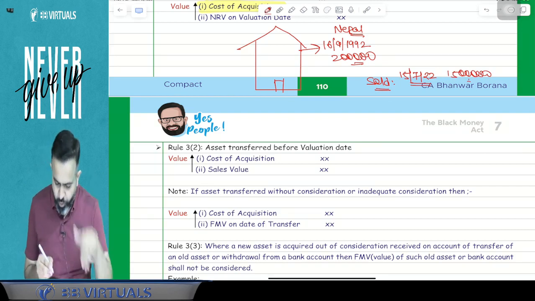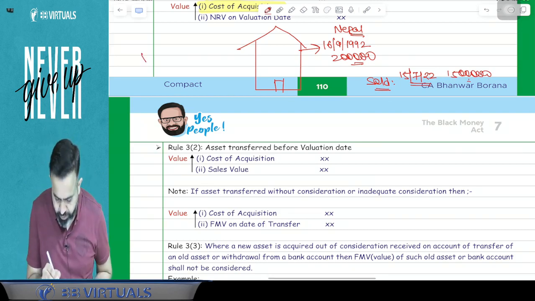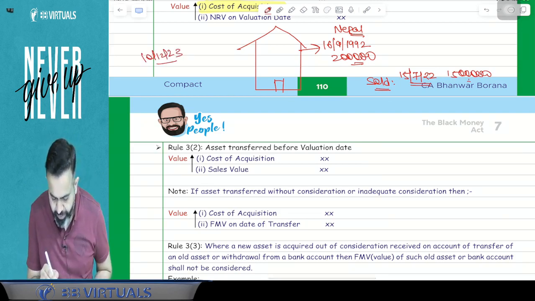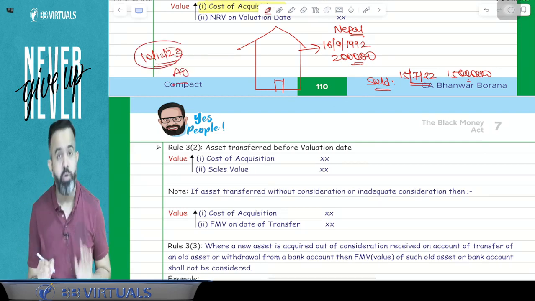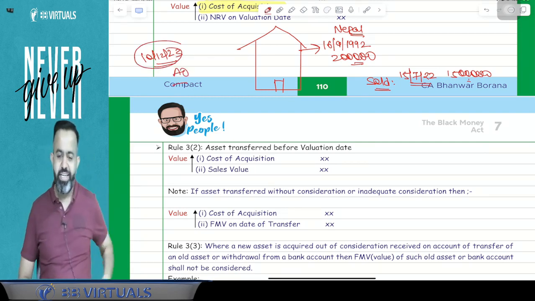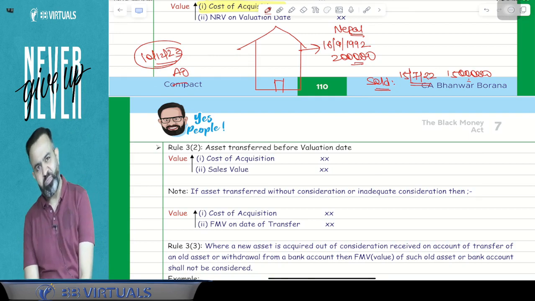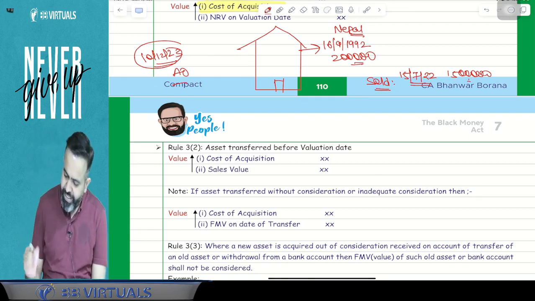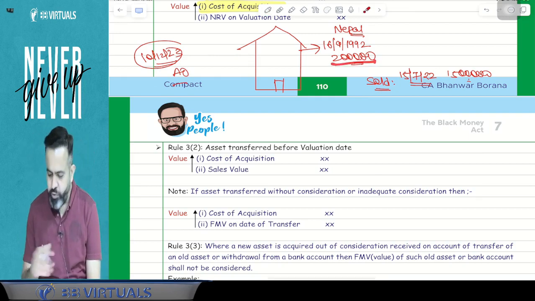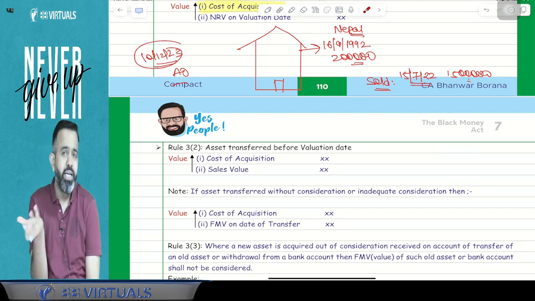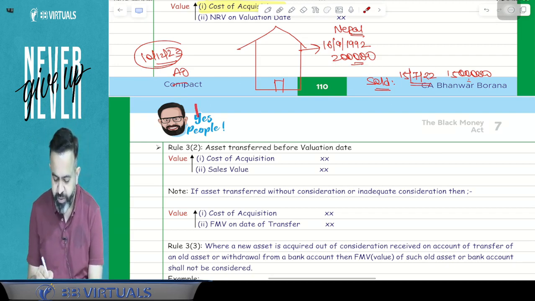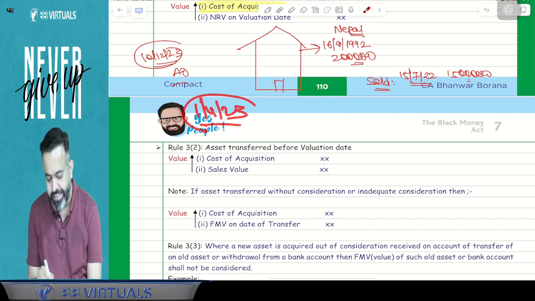Now in the current year, on 10 December 2023, just the AO gets to know about that property. Then, sir, how to determine the value? Because the cost of that asset was 2 lakh. I have sold that asset. On the valuation date, I don't have the asset because the valuation date will be the 1st April 2023.